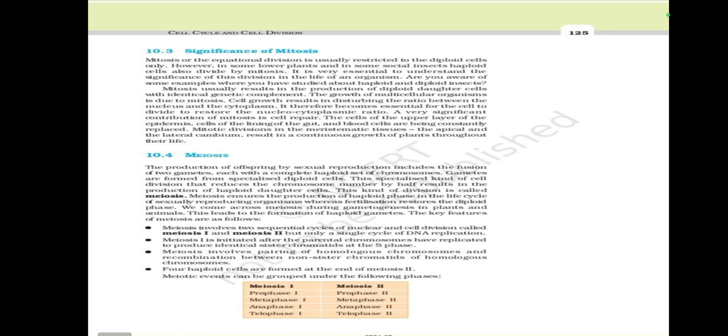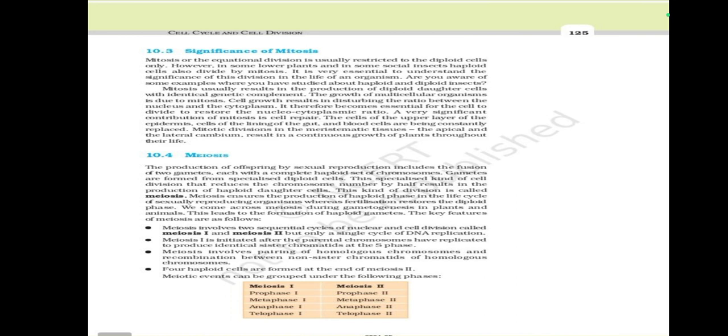Significance of mitosis. Mitosis or the equational division is usually restricted to the diploid cells only. However, in some lower plants and in some social insects, haploid cells also divide by mitosis. It is very essential to understand the significance of this division in the life of an organism. Are you aware of some examples where you have studied about haploid and diploid insects?